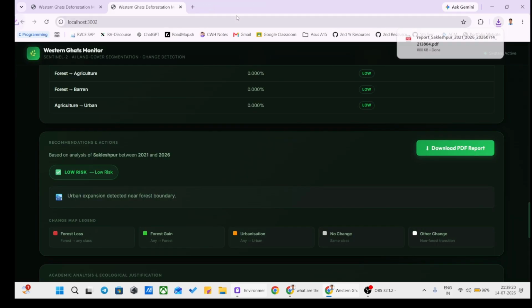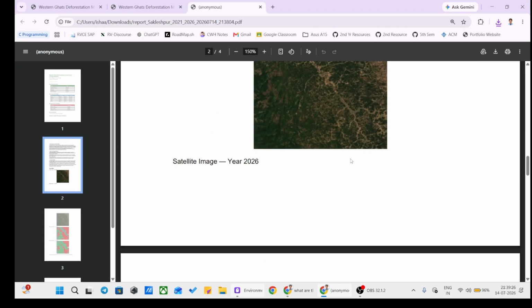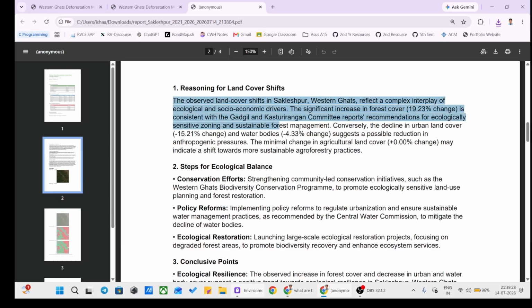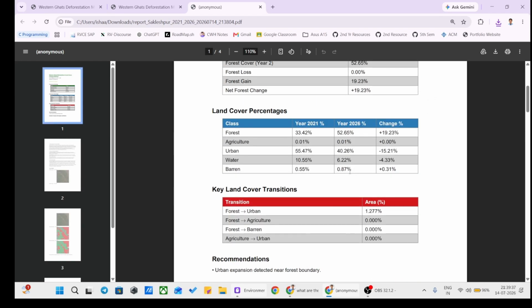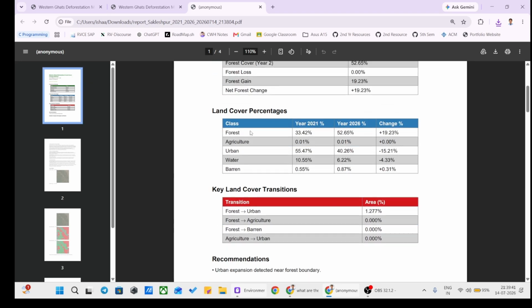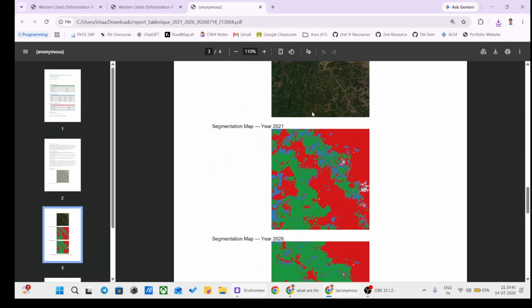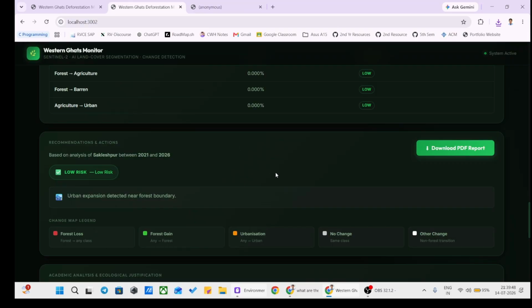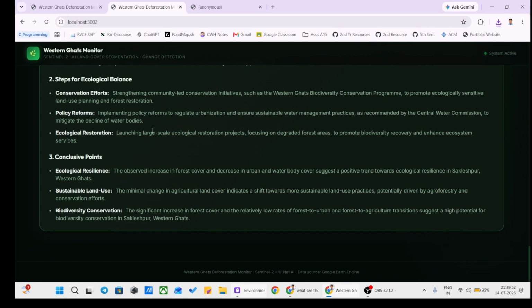Now I am going to present all of this in a PDF. This report is generated by my software. The reasoning, the steps for ecological balance as well as the conclusive points have all been generated by my AI with the help of an external API of Grok. These are the forest summaries, the alert level is low, and urban expansion is detected near the forest boundary. These are the summary images, and again the reasoning has been AI generated.